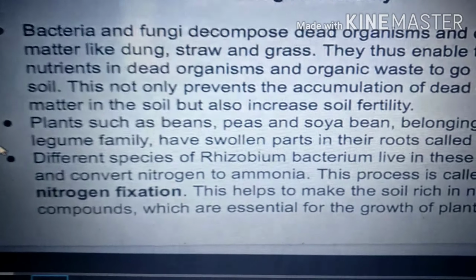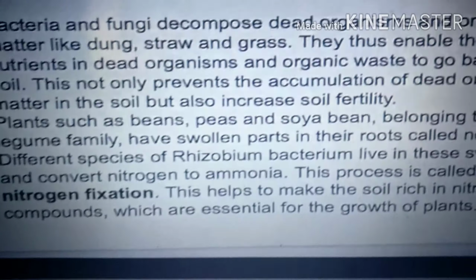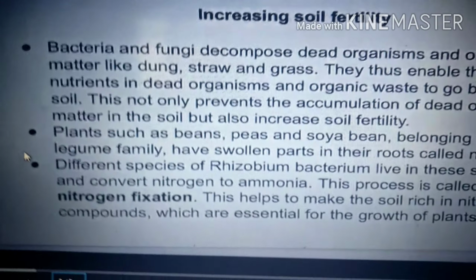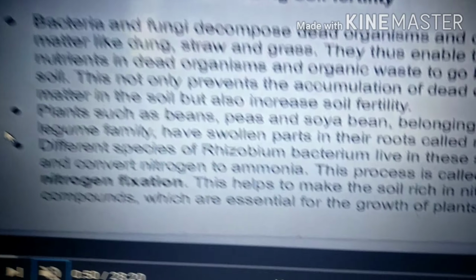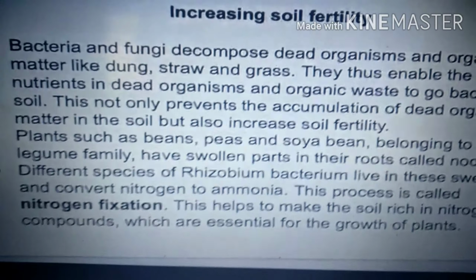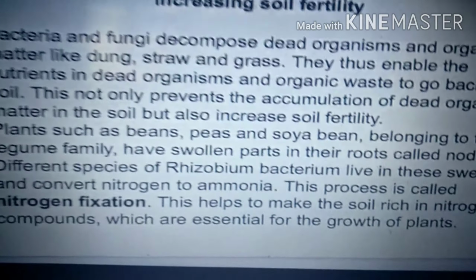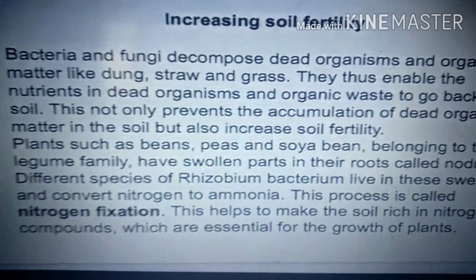What happens with this Rhizobium bacteria? They live in the nodules. They convert nitrogen into ammonia. What do we call this process? This process is called nitrogen fixation.